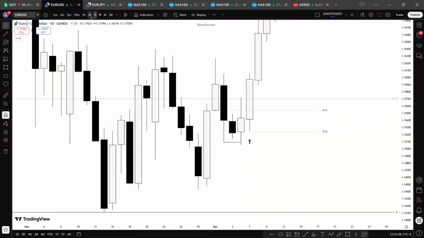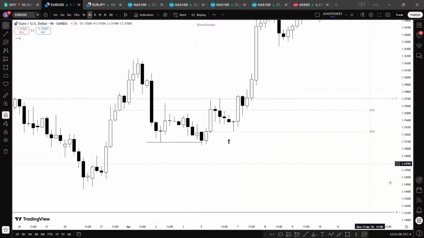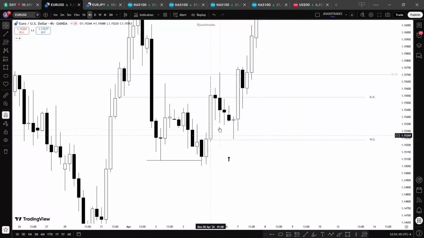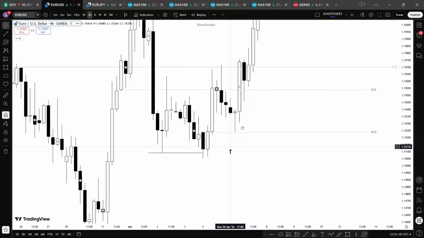Bullish. So if you get to the 4-hour time frame, nothing much to see, but then you can see we have a fair value gap here. This is the day we're studying. This is still Monday. From here, this is Tuesday. This candle here forms Tuesday.